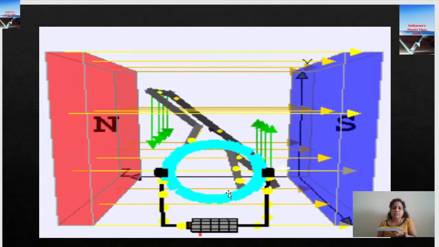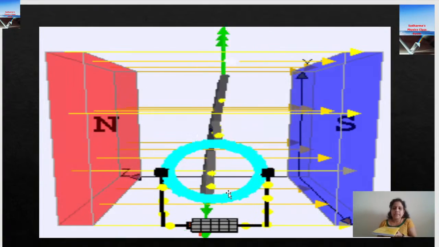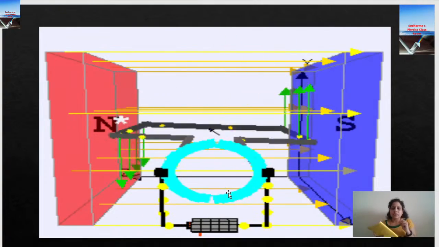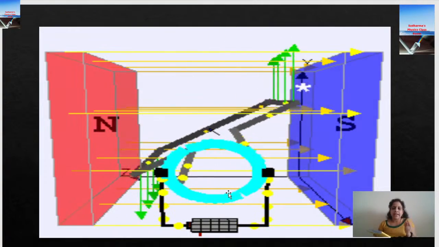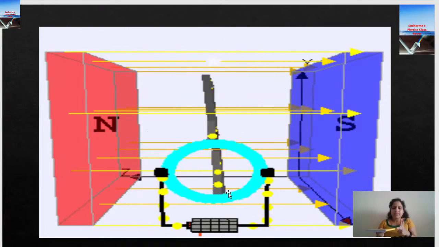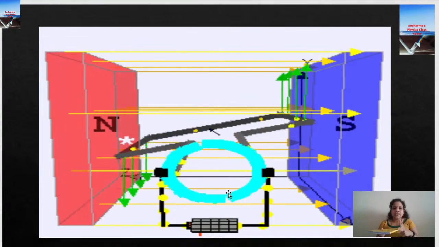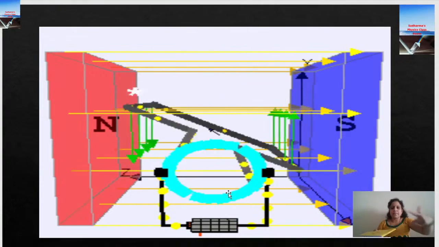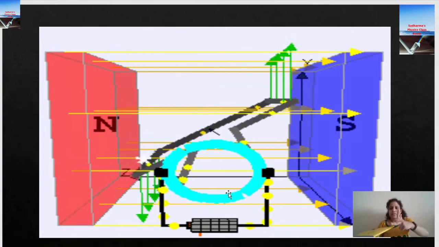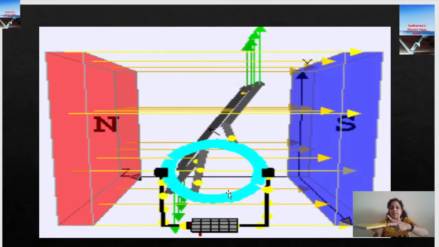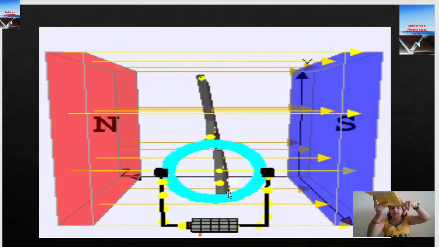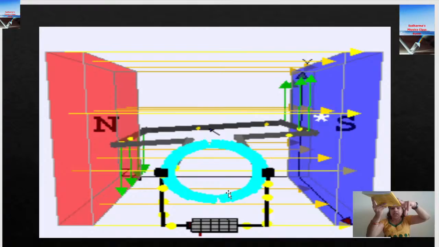What we have to do here is apply Fleming's left hand rule. Current is from A to B. Which finger do we take? The left hand central finger in the direction of current. The magnetic field is from north to south, so the forefinger points that way.